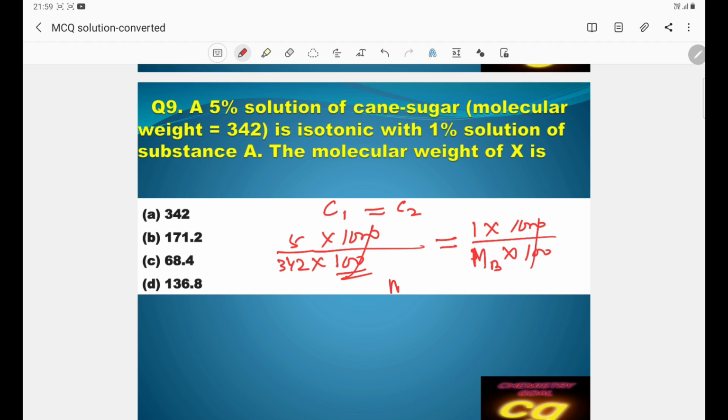So MB is equal to 342 upon 5. So how much is the answer? 68.4. The correct answer is 68.4. So the answer is C. This is the molar mass of the solute of the 1% solution. This is the answer.